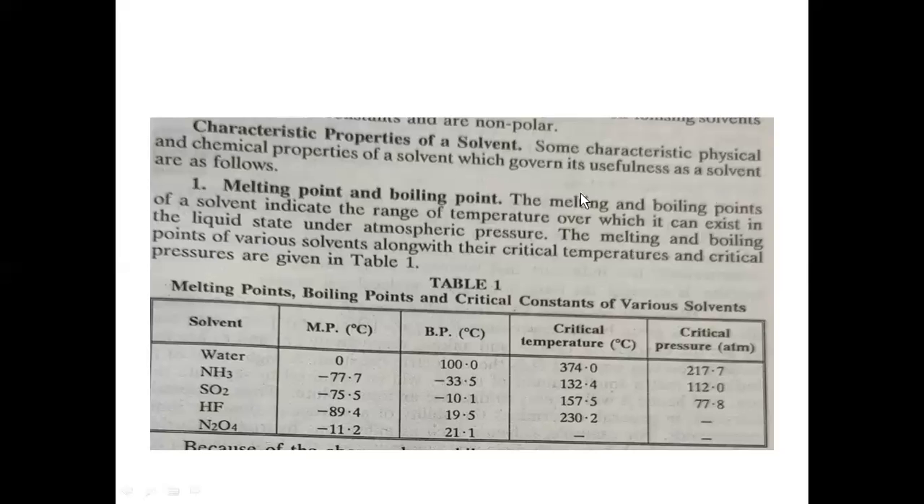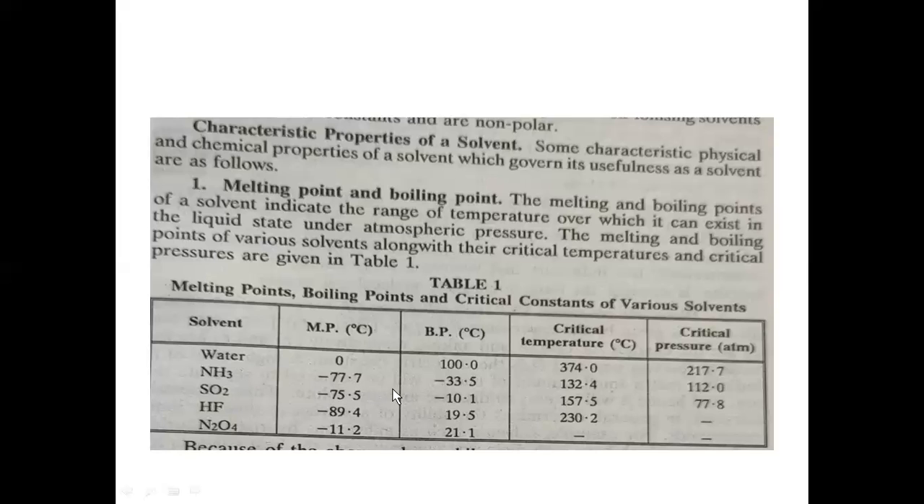So the melting point and boiling point of a solvent suggest the range of temperature over which it can exist in liquid state under atmospheric pressure. The melting point and boiling points of various solvents along with their critical temperatures and critical pressures are given here. Water: 0 to 100, critical temperature 374, critical pressure in atmospheres 217.